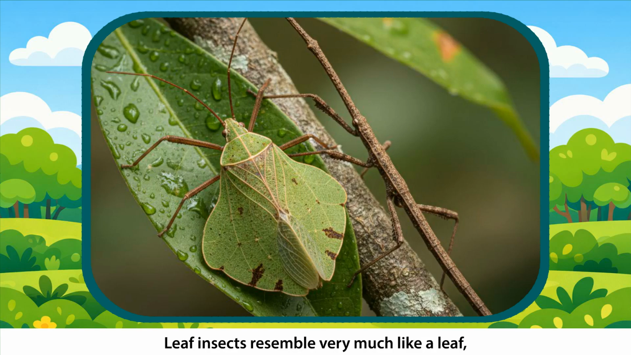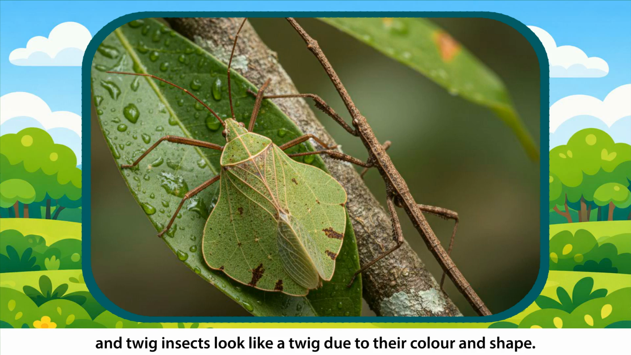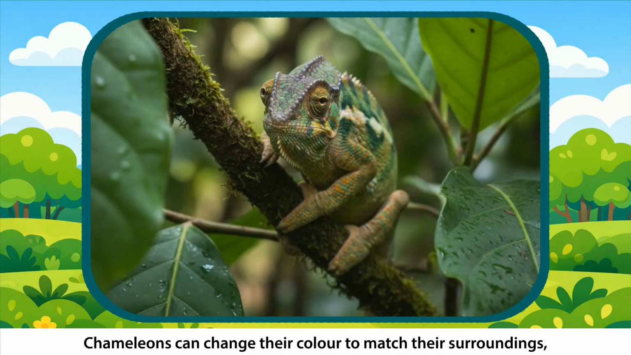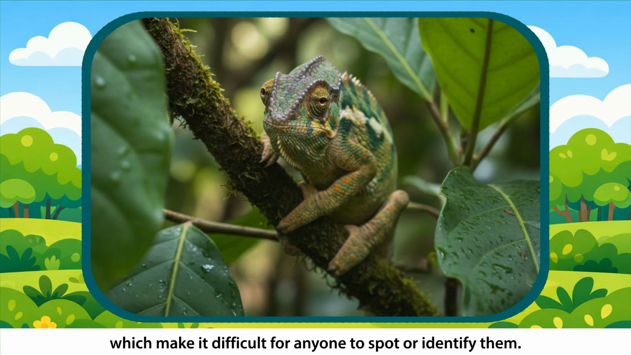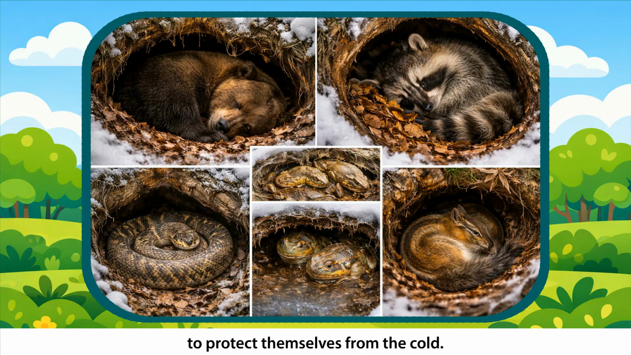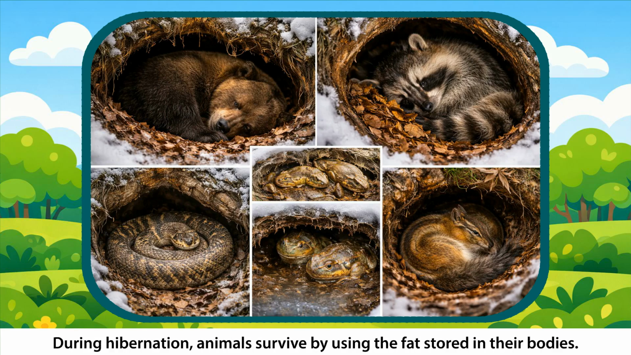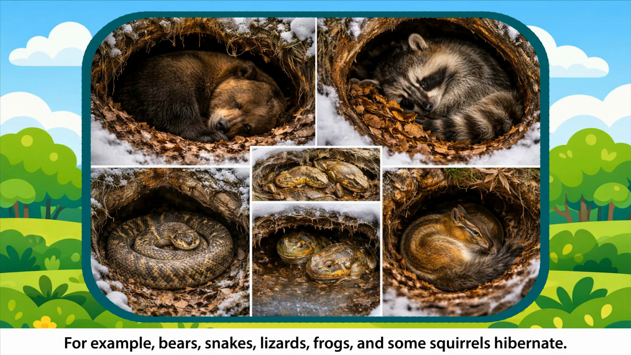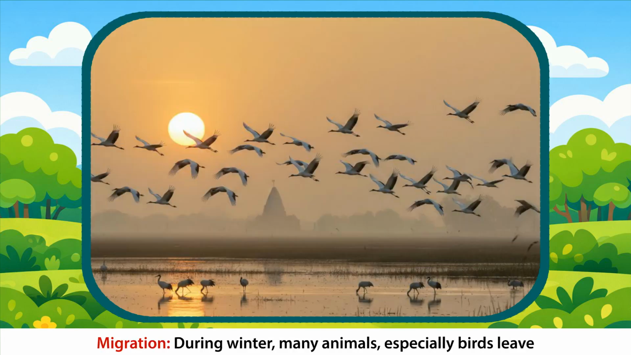Leaf insects resemble a leaf very much, and twig insects look like a twig due to their color and shape. Chameleons can change their color to match their surroundings, which makes it difficult for anyone to spot or identify them. Hibernation. Some animals go into long sleep and become inactive during winter to protect themselves from the cold. This is called hibernation. During hibernation, animals survive by using the fat stored in their bodies. For example, bears, snakes, lizards, frogs, and some squirrels hibernate.